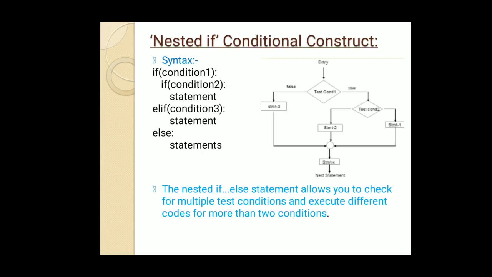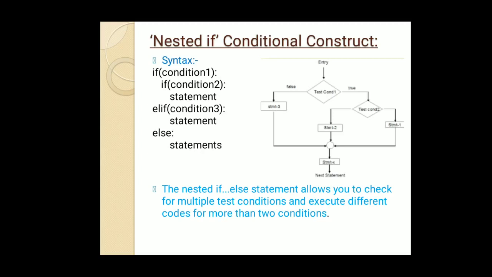Now the given elif condition 3 is the elif of condition 1, meaning the outer if. The condition 1 if is called the outer if, and the condition 2 is called the inner if. So the elif of condition 3 is the elif of condition 1 if. And in the end, if we just want to execute some statements for when all the above conditions are false, then we will execute the statements given in the else block. This can also be checked through the flow chart.